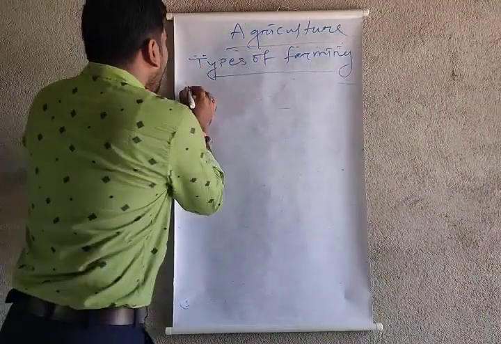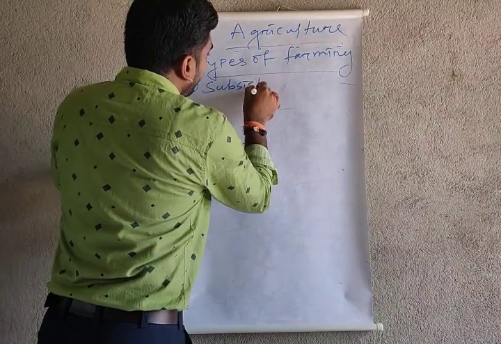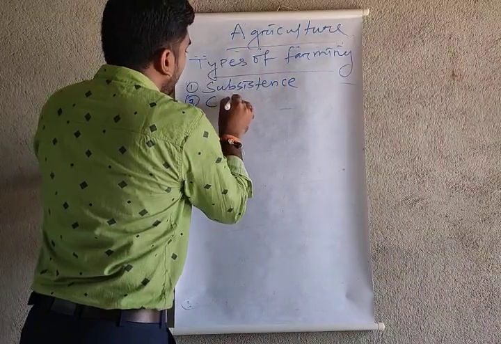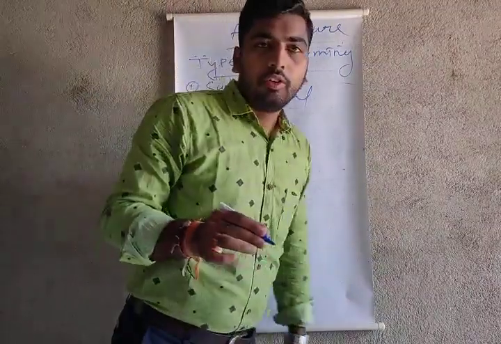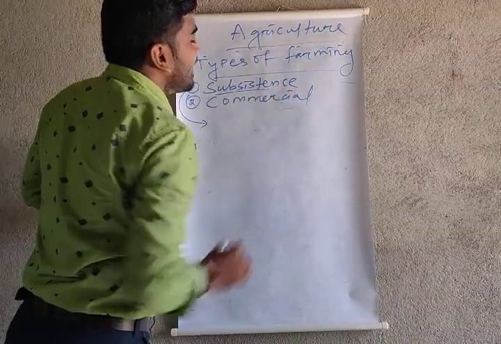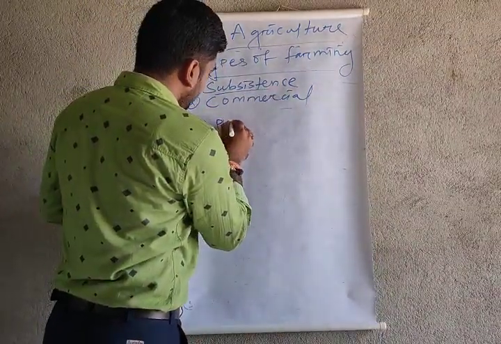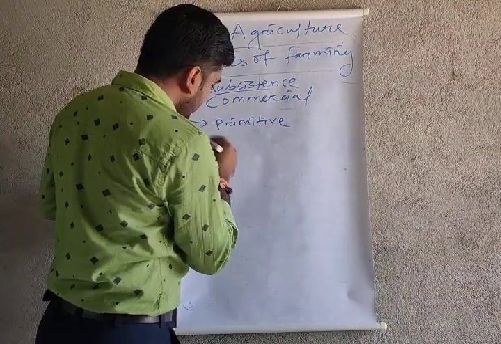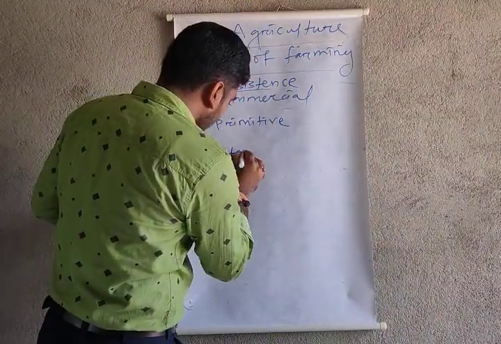You know that there are two kinds of farming. One is subsistence farming, and number two is commercial farming. So now we are going to start with subsistence farming. Subsistence farming is divided into two parts: primitive and intensive.